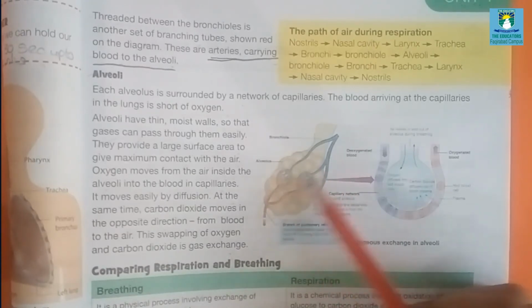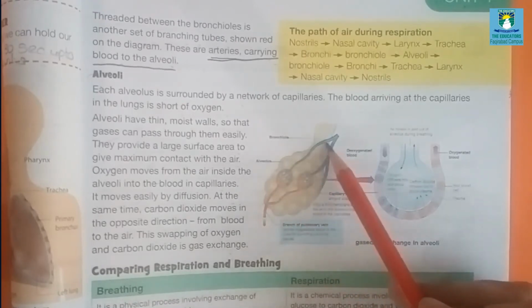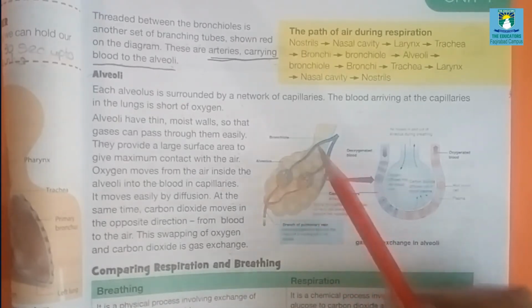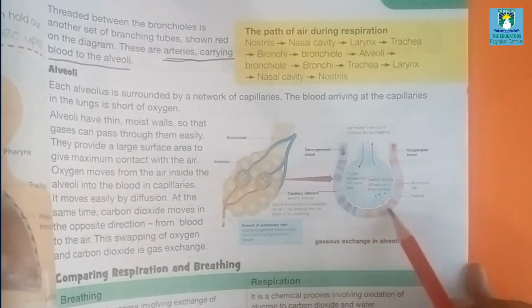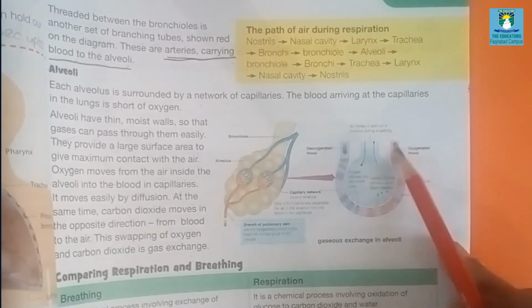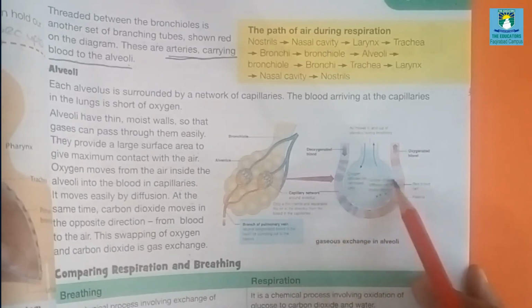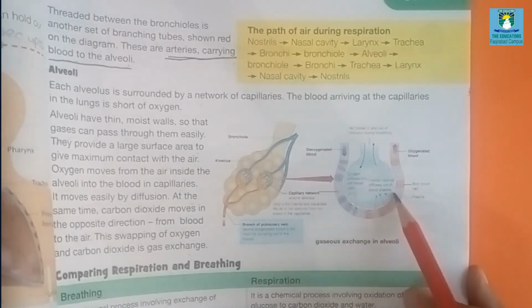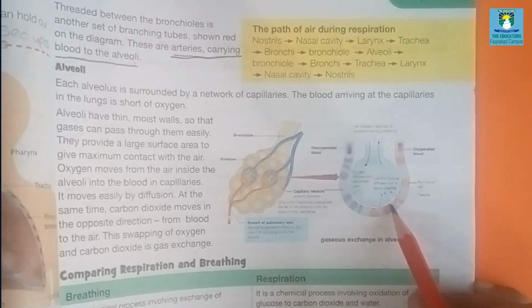Diffusion can also take place in the alveoli. Here is a network. This network can exchange the gases. These blue lines are deoxygenated blood and red is oxygenated blood. Come to this diagram. The deoxygenated blood goes from here and the oxygenated blood comes out from here. Oxygen diffuses into red blood cells. Carbon dioxide diffuses out of blood plasma.